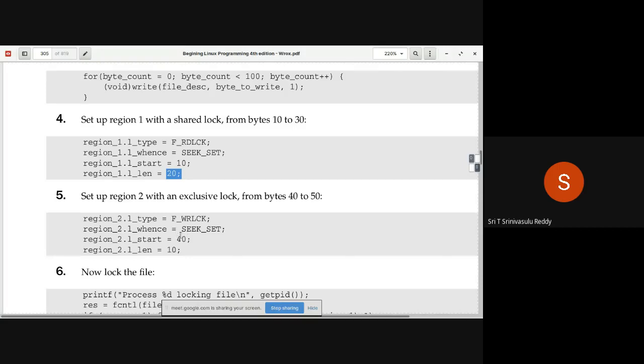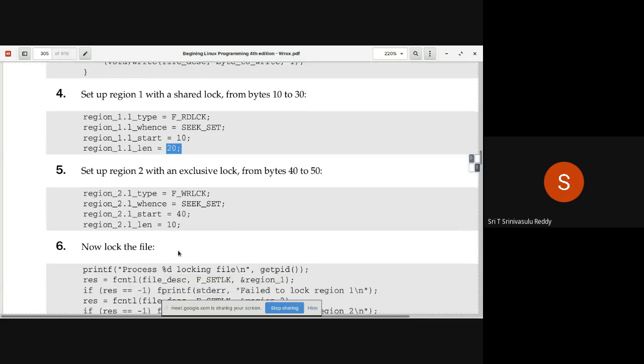What is the purpose of the second region? You are trying to apply the write lock. So you say region 2 dot l_type is F_WRLCK, whence SEEK_SET, start is 10, and then length is 10 bytes. So we have initialized both the things.